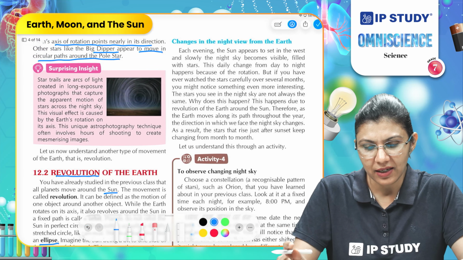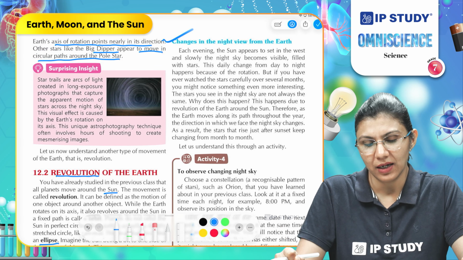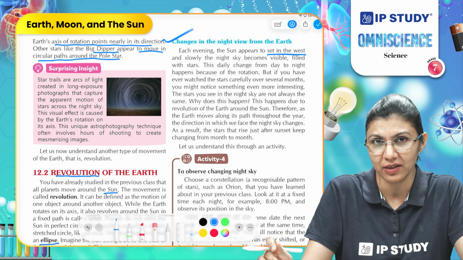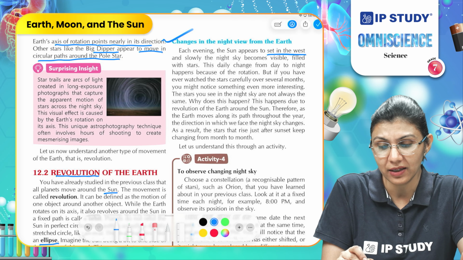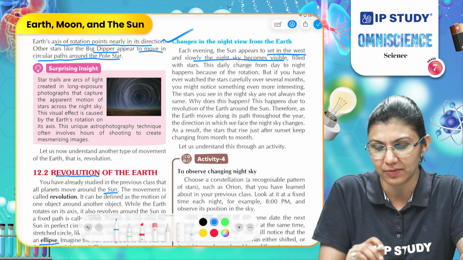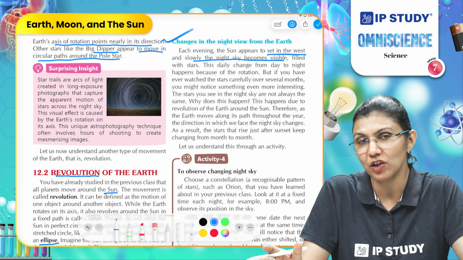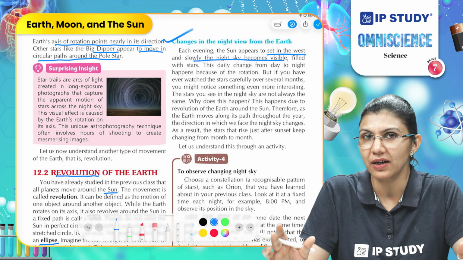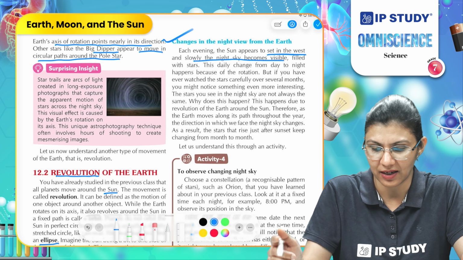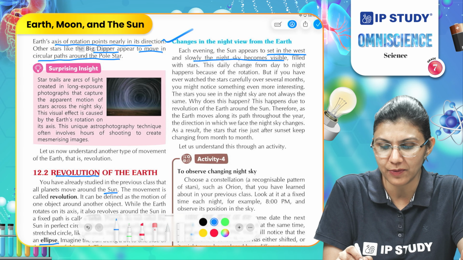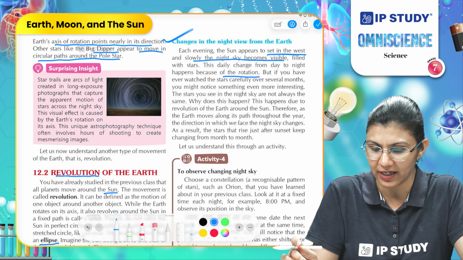Changes in the night view from the Earth. Each evening the sun appears to set in which direction? The west direction, and slowly the night sky becomes visible, filled with stars. We start observing the other illuminating objects in the night sky like the stars. This daily change from day to night happens because of the rotation that we already have discussed.